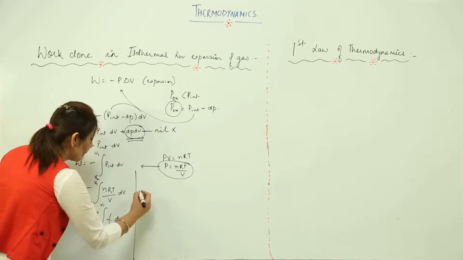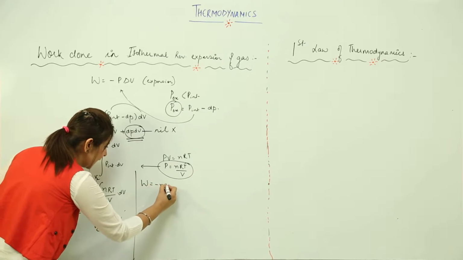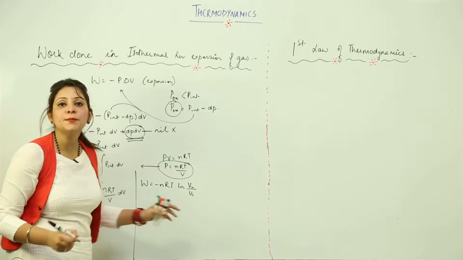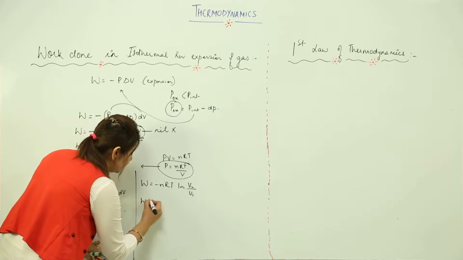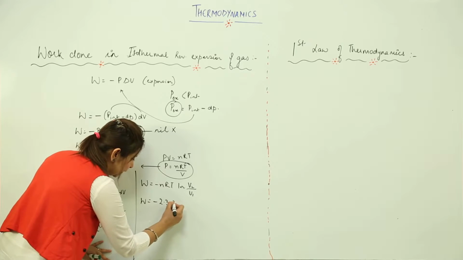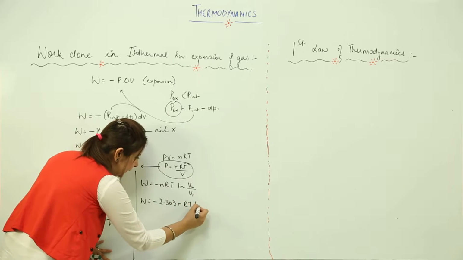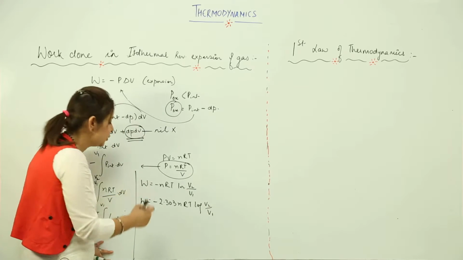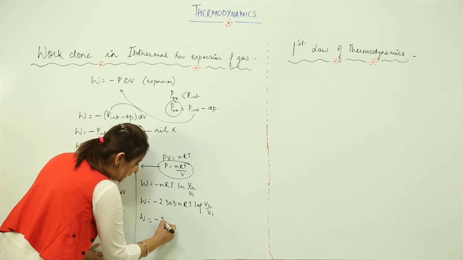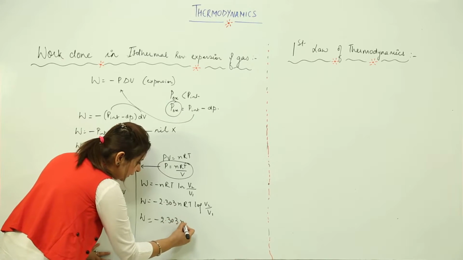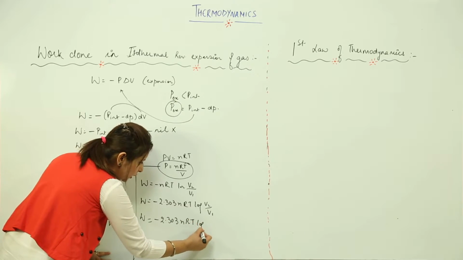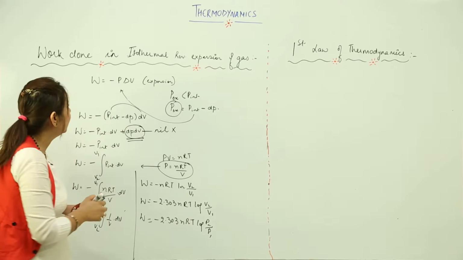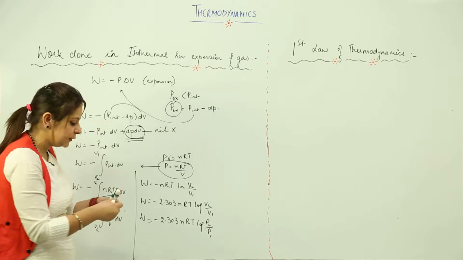We get W is equal to minus nRT ln V2 upon V1, and when I convert the ln, this becomes minus 2.303 nRT log V2 upon V1, or if I want to write in terms of pressure, then minus 2.303 nRT log P2 upon P1. So this is how you are going to derive the expression for the isothermal reversible expansion.